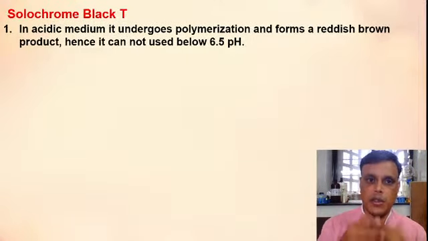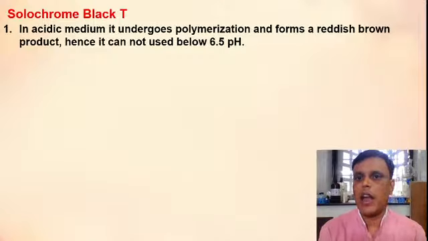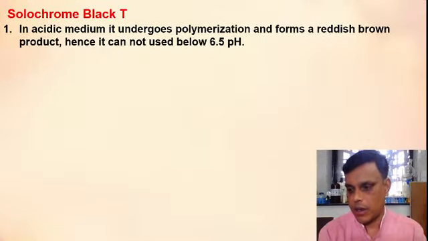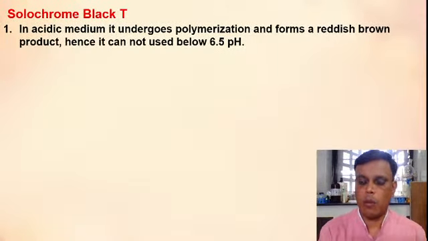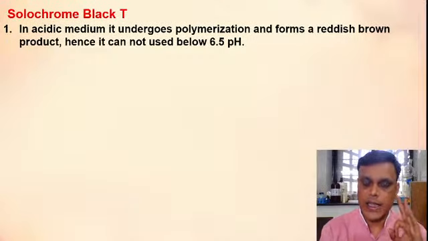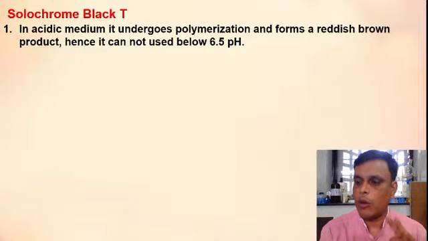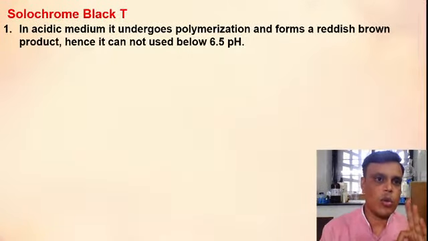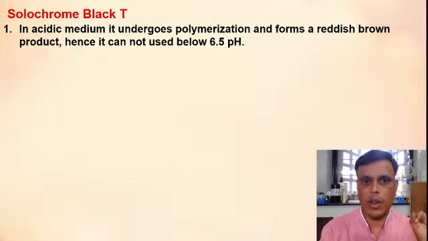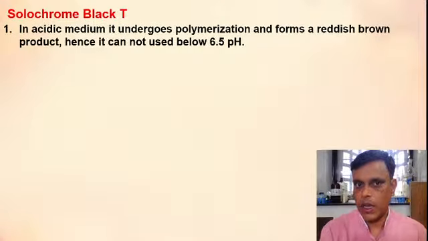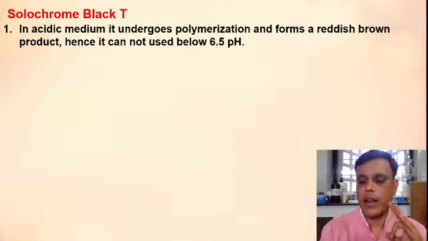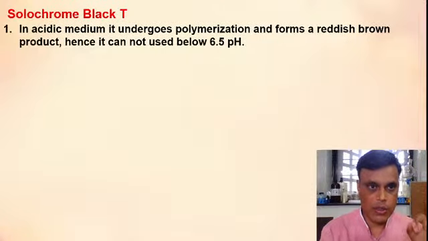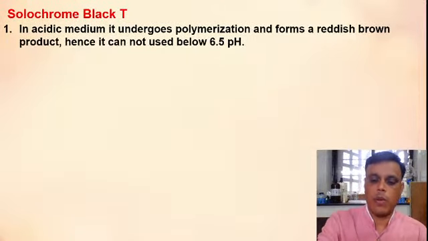It will get polymerized and forms a reddish brown product. So hence in acidic medium or below 6.5 pH Solochrome Black T indicator is not used. Okay, so this is the very important property of Solochrome Black T indicator.